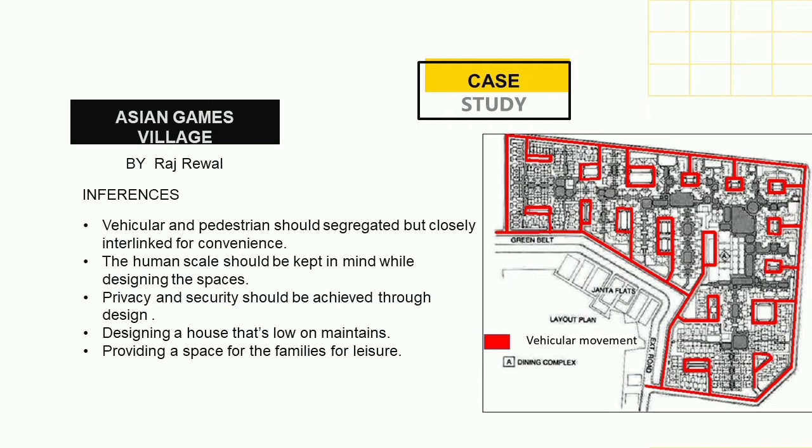In this case study, I got some inferences: that vehicular movement and pedestrian movement should be segregated. The human scale should be kept in mind while designing the complex. Privacy and security should be achieved in the design. Design a house that is low maintenance, providing a space for family leisure.